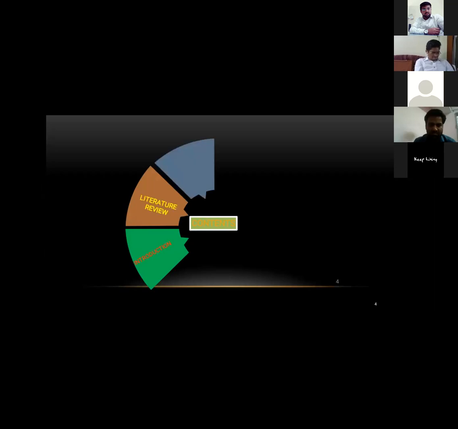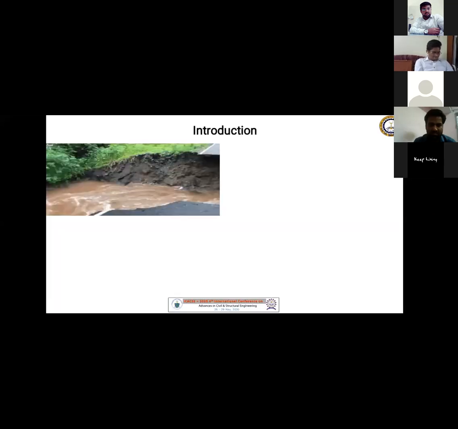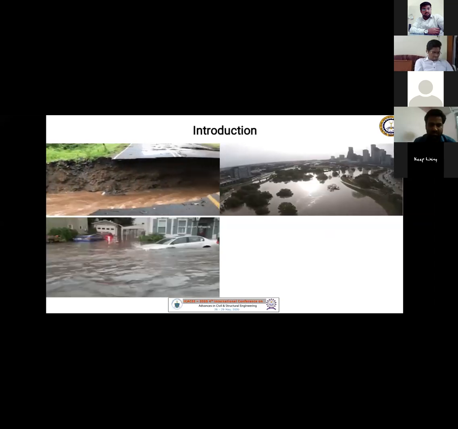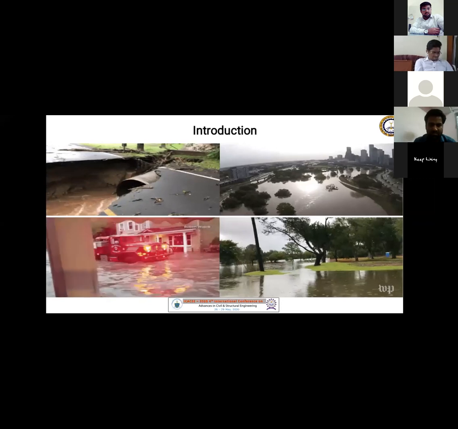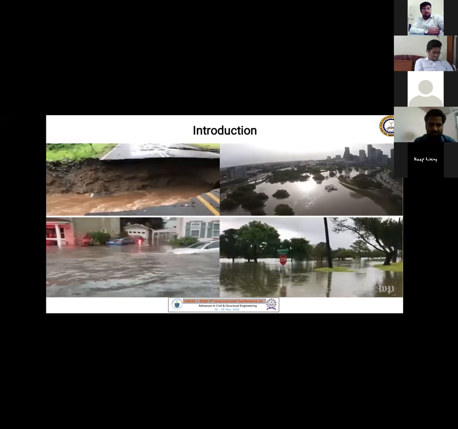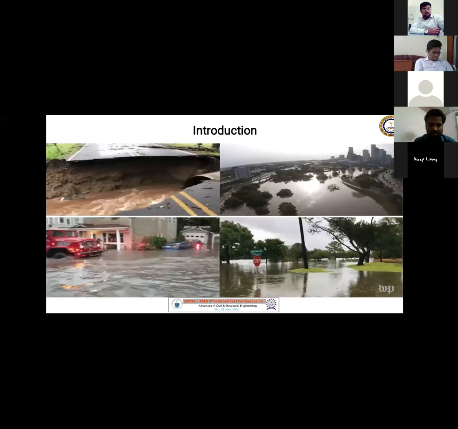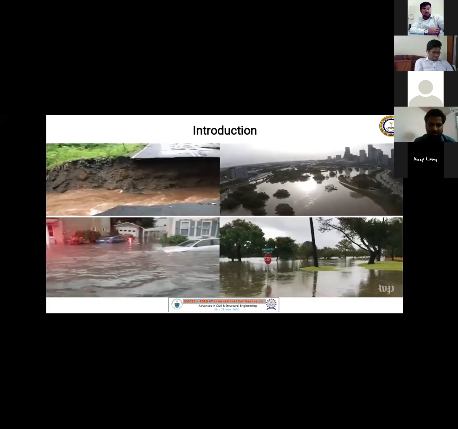Now talking about the contents of my presentation, it includes introduction, literature review, methodology, the flood inundation mapping, results and analysis, and finally the conclusions. As we know, floods are a major issue in India, and India falls under the subtropical region, so floods are a commonly widespread disaster. Intense rainfall, drainage conditions, etc., lead to floods.